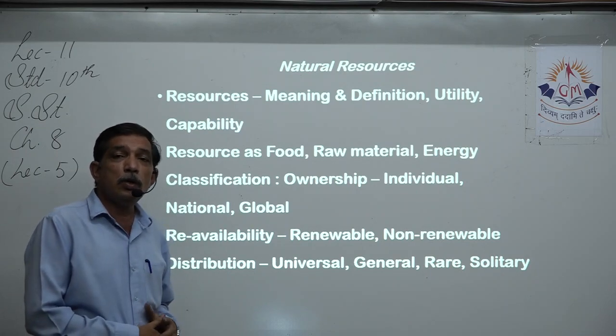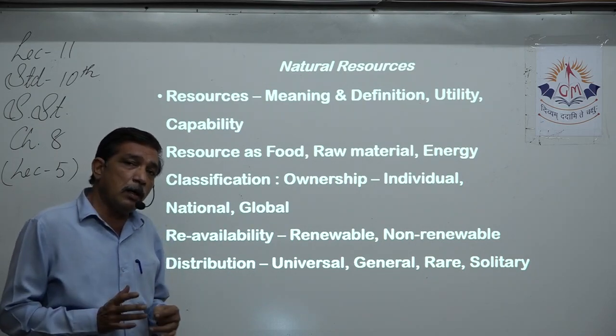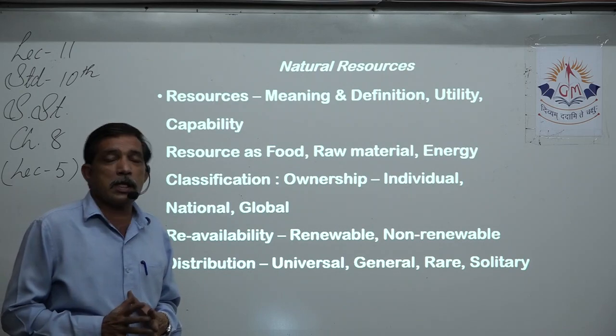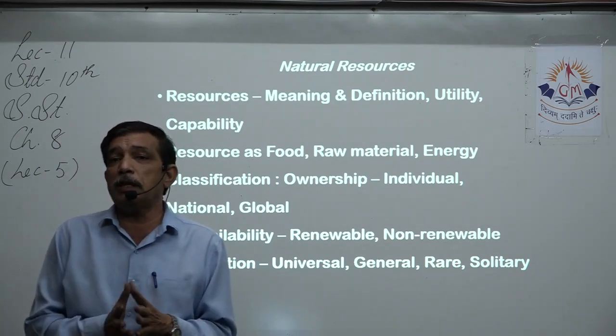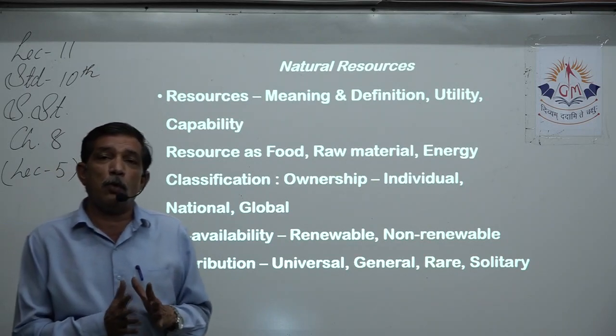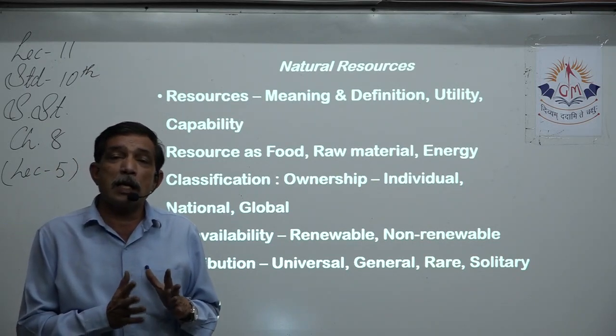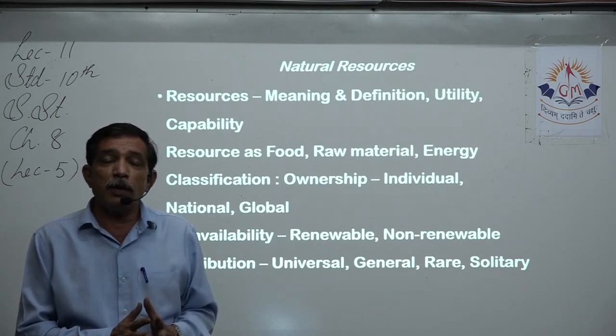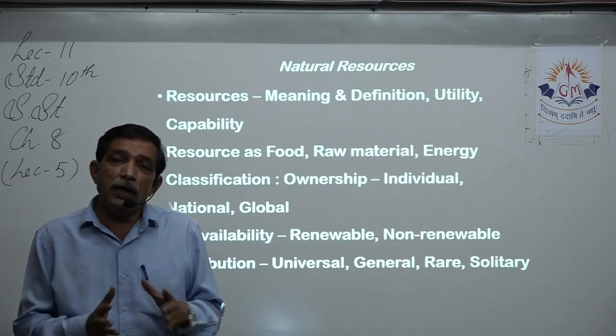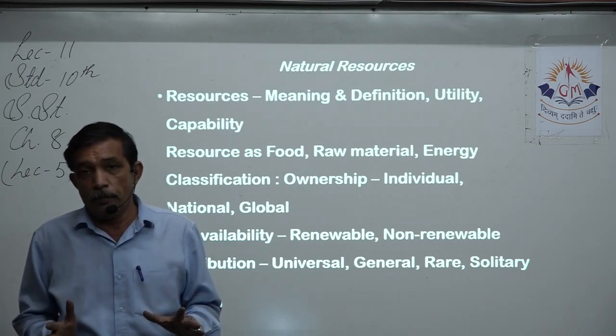Next thing is utility. Utility here in this particular chapter, the word utility is used for usability. That particular thing, if we want to use it as a resource, then it should have some usability. For example, we collect lots of stones, we can make a stone wall, right?